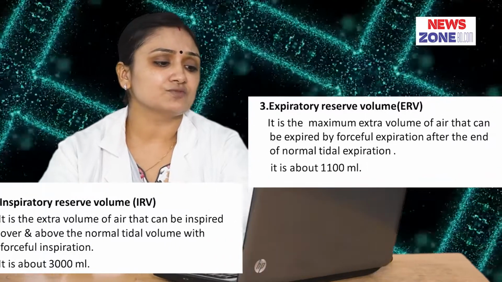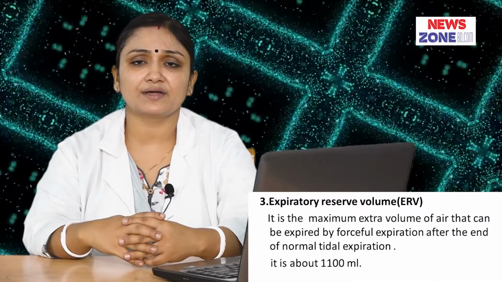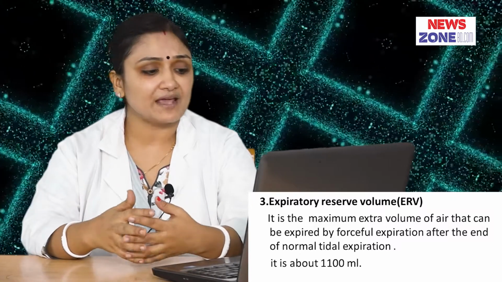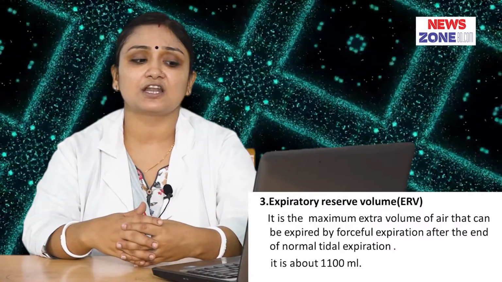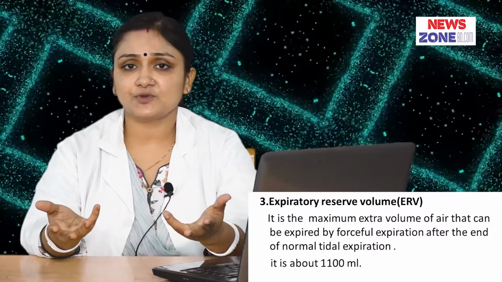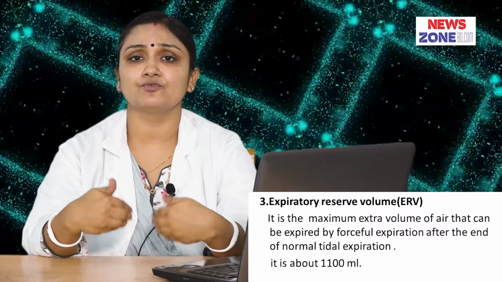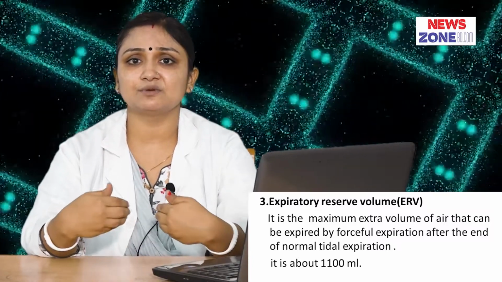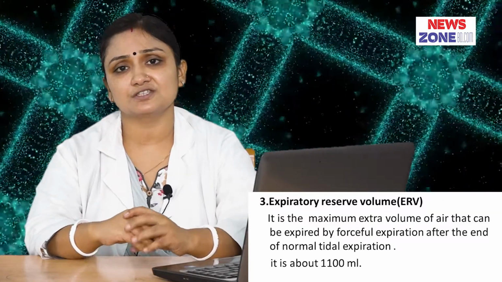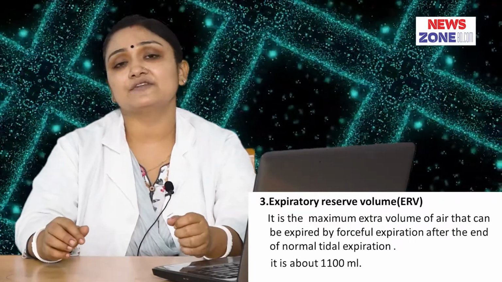And the next volume is the expiratory reserve volume. It is the maximum extra volume of air that can be expired by forceful expiration after the end of the normal tidal expiration. After normal expiration, if you forcefully move out the air that remains in the lung, that is the expiratory reserve volume, about 1100 ml.